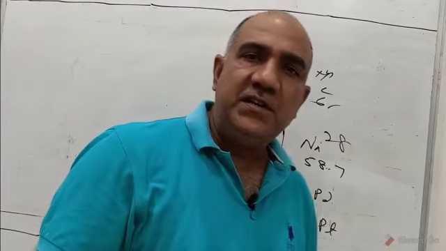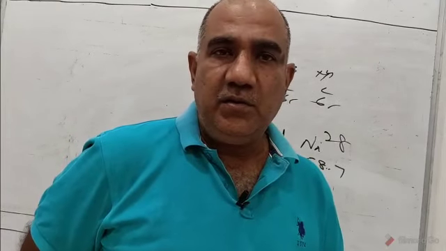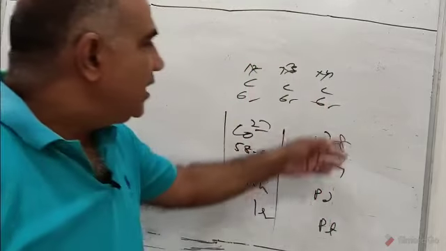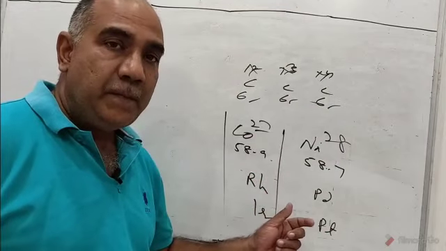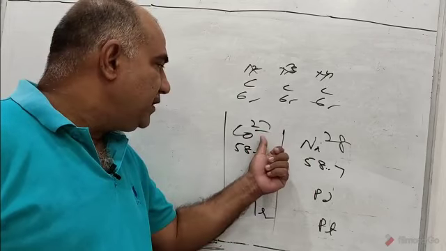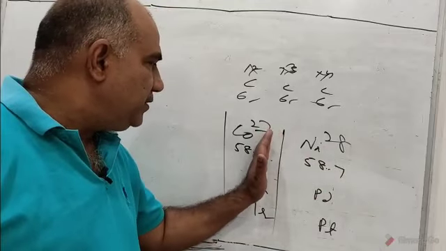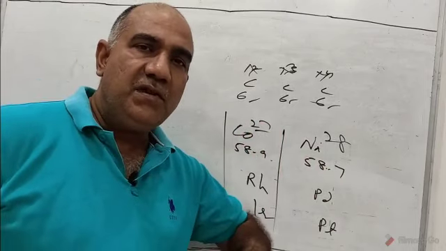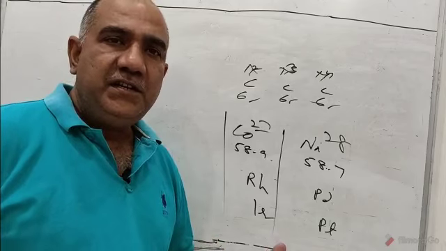So even this contradiction in Mendeleev's periodic table was solved after the modern periodic law came into place. So the modern periodic law could explain the position of isotopes, and at the same time it could correct the wrong order of atomic masses of cobalt and nickel. Cobalt, with atomic number 27, and nickel, with atomic number 28, were to be placed accordingly, and there is no contradiction as such. And the position of hydrogen, even this law could not adjust, so that still remains.